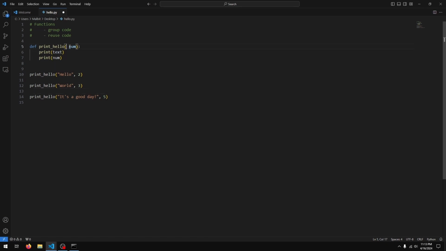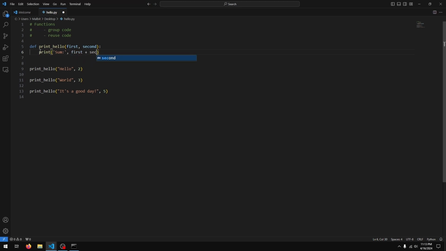Let's just create a function that takes in 2 numbers. So I'll call those first and second, and prints out the sum of the 2 numbers. So sum, first plus second, right? Adds them up. And I'll just rename my function to add. Cool.